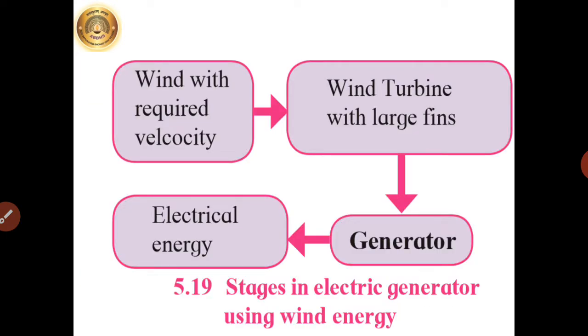Now here various stages in wind energy generation are shown. Just observe figure 5.19, which is showing that wind with required velocity gets transferred to the wind turbine with large fins, which finally gets transferred to the generator and it produces electrical energy.